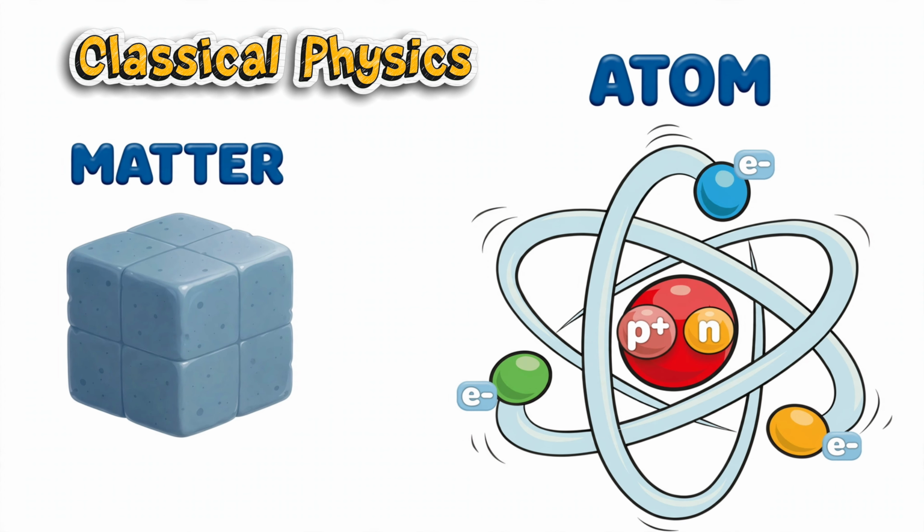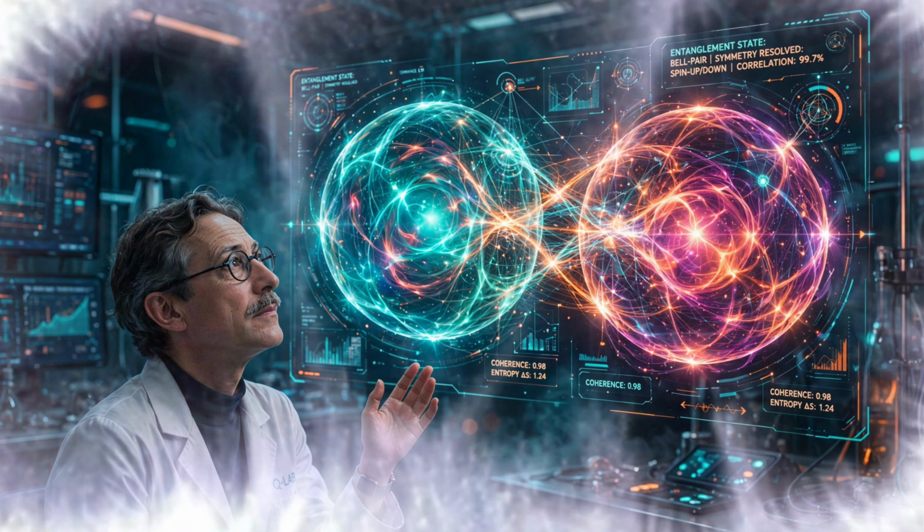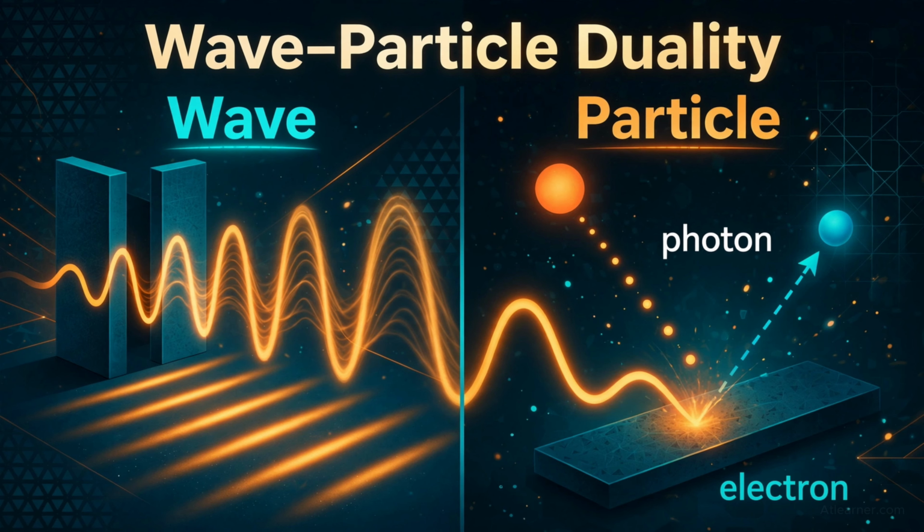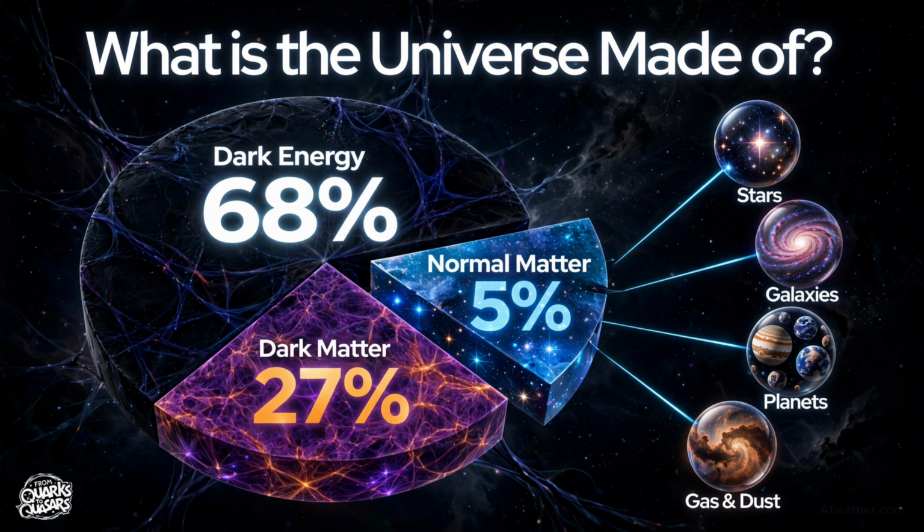According to classical physics, matter, which is made up of electrons, protons, and neutrons, is considered to be a particle for scientific interpretation. But the concept of matter is further complicated when it comes to quantum mechanics. In the quantum mechanics view, matter behaves both like particles and waves, which is also known as the dual nature of matter. The matter we are talking about is only 5% of the entire universe.